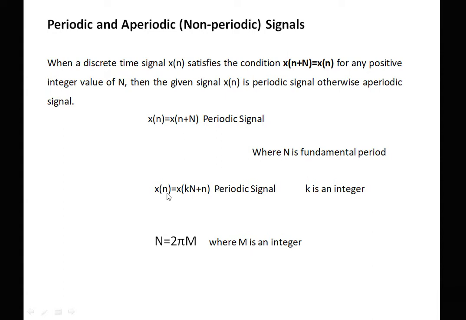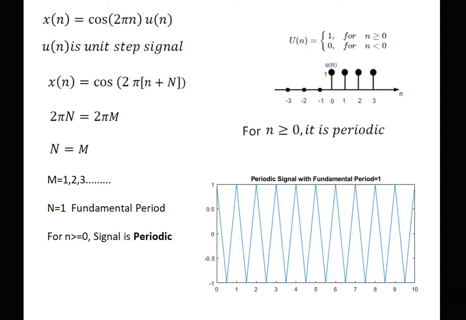It may be possible that we get the signal x of n equal to x of kN plus n, where k is a multiple of N. To show or prove the periodicity of the signal, we generally equate capital N to 2 pi m, where m is an integer. In my first video, I already explained all the examples in detail. This is the second video, so I am going on the fast track of the explanation.